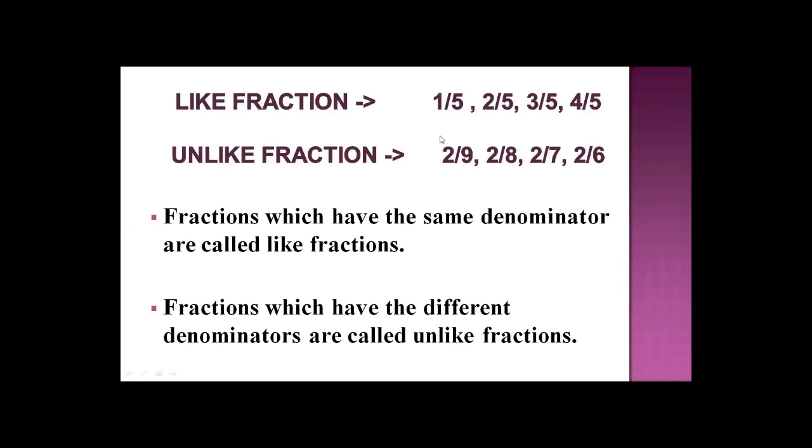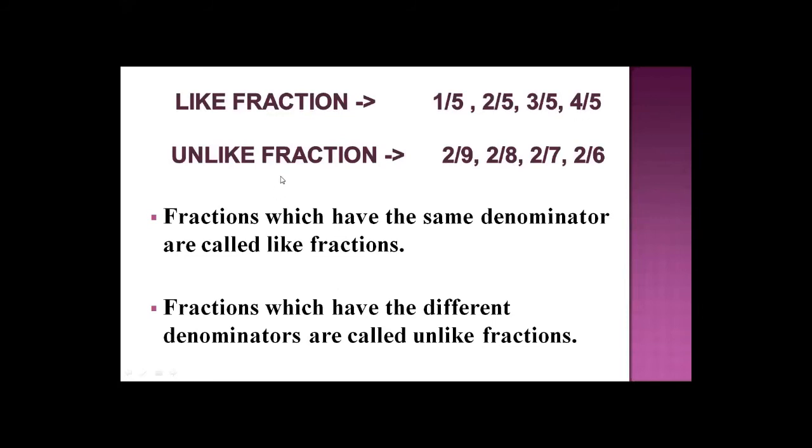The upper numbers are numerators and the lower numbers are denominators. So in unlike fractions, numerators are the same, and in like fractions, denominators are the same. Okay, don't mix it, make your concept clear. Fractions which have the same denominator are called like fractions, like 1 upon 5, 2 upon 5, 3 upon 5 and further.